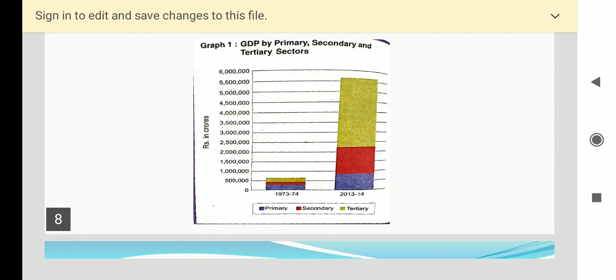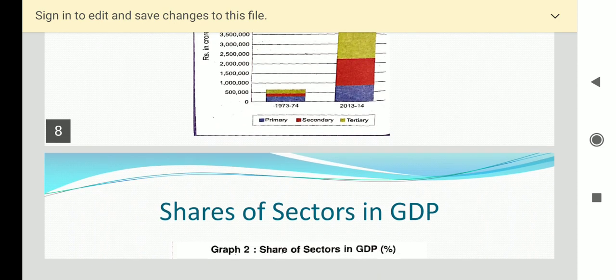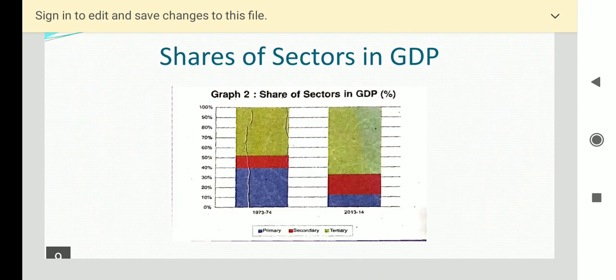But when we see the 2013 and 14 year, just see the growth. There is a drastic change between the year of 1973 and 2014. So this we have seen, that is how the tertiary sector has increased its production.